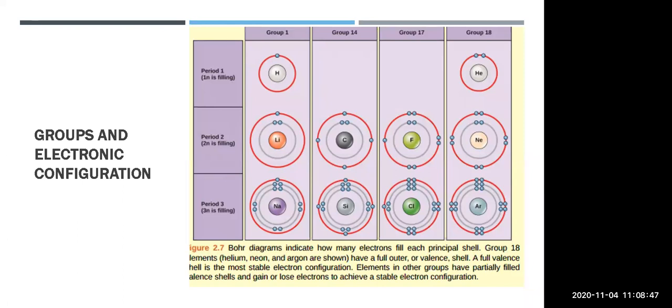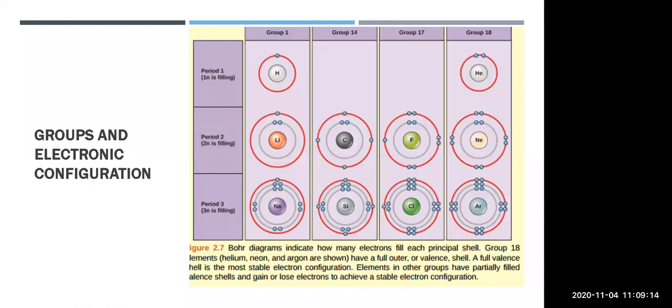Here we know that hydrogen has atomic number 1, lithium has atomic number 3, and sodium has atomic number 11. So one electron is there in all the elements present in group 1; all elements contain one electron in their outermost shell.